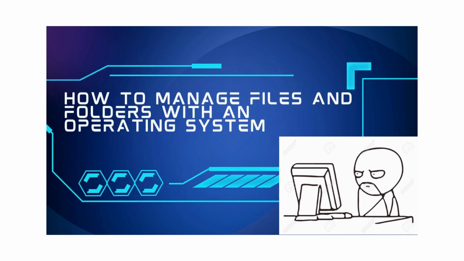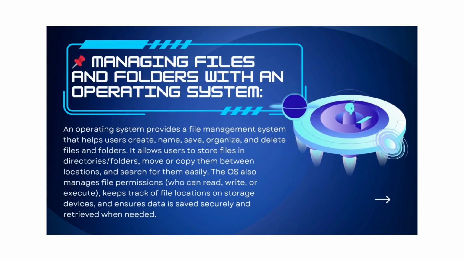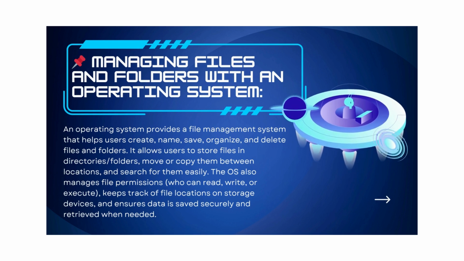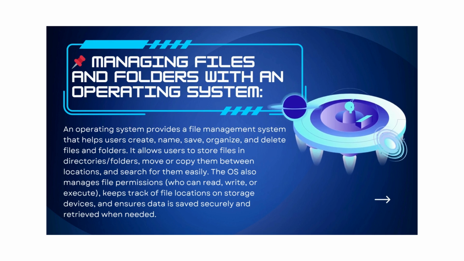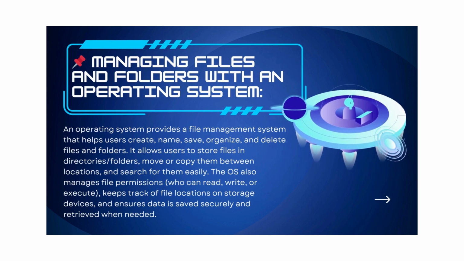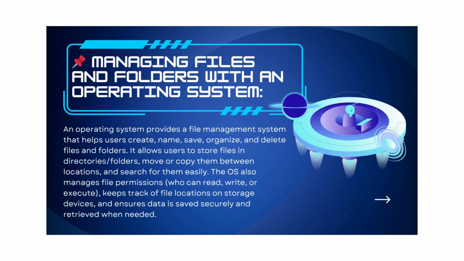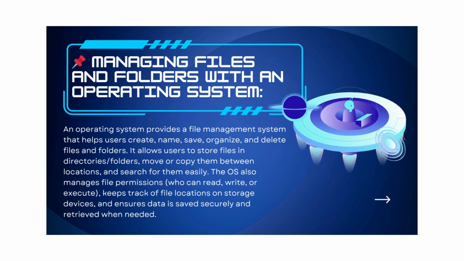How to manage files and folders with an operating system? Let's say an operating system provides a file management system that helps users create, name, save, organize, and delete files and folders.